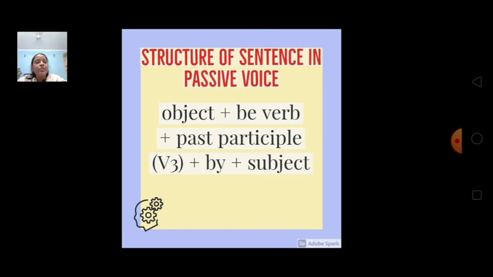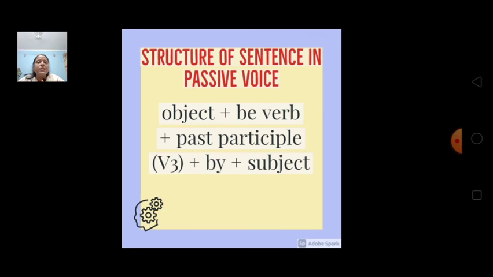I have already explained to you this in your WhatsApp and live classes also. Be is the forms of verb and what are be? Is, am, are, was, were, will, shall, has, have, had. These are the forms of be. Alright. So, after the object, be, the forms of be will be there according to the tense of the sentence, and after that the past participle form. Past participle means the third form.